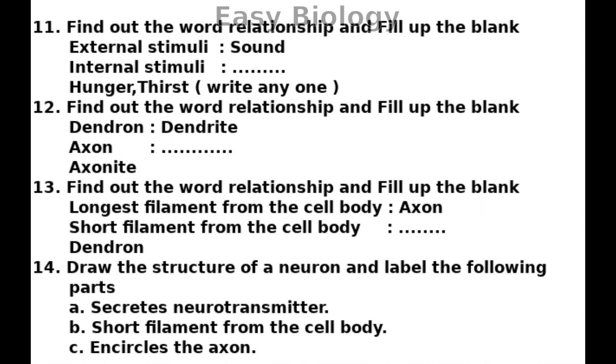Find out the word relationship and fill up the blank. Longest filament from the cell body, axon. Short filament from the cell body, dendron. Draw the structure of a neuron and label the following parts. A. Secretes neurotransmitter. B. Short filament from the cell body. C. Encircles the axon.